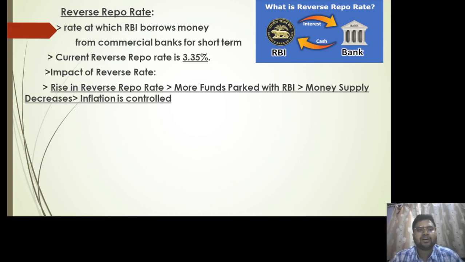Now let us try to understand how the reverse repo rate affects inflation. If there is a rise in the reverse repo rate, that means more funds are parked with the RBI. That means there is a decrease in the money supply. If there is a decrease in the money supply, banks will have less money to lend. If they have less money to lend, consumers will get less money, and they will not be able to spend more. If they are not able to spend more, the demand will fall and ultimately inflation will be checked.